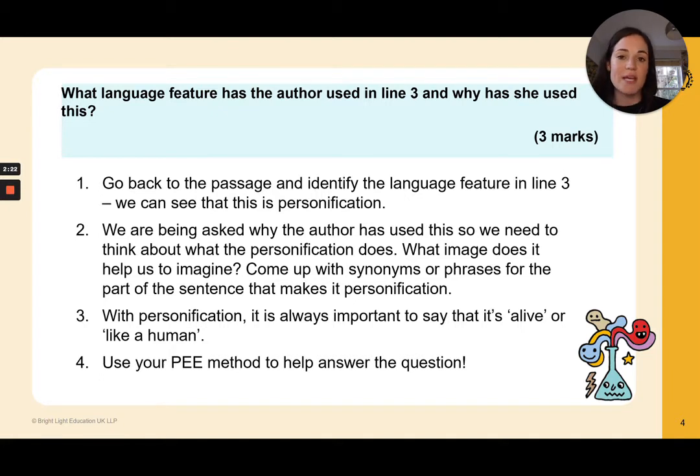With personification, it's always important to say that it's alive or it's like a human. That's what personification is. So it's quite nice to add that into your answer. And as I mentioned earlier, do use your PEE method to help you answer this question. It really does help you structure the answer.